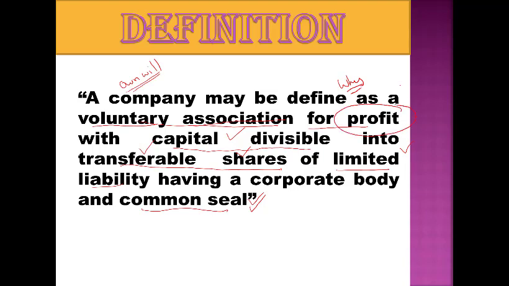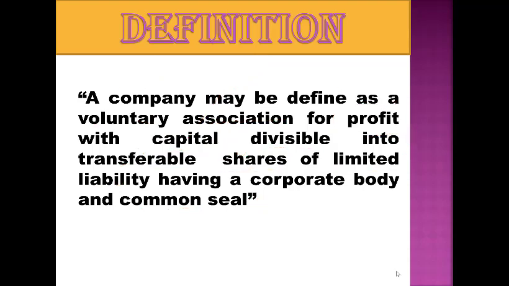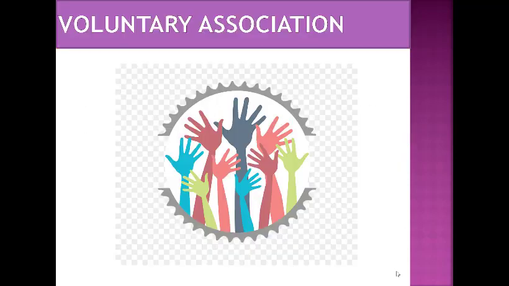For earning profit. With capital, it means if you want to be a part of a joint stock company, you need to invest capital. Without this investment of capital, you cannot be a part of this voluntary association. Now here one question arises: how can anyone make this capital investment into the joint stock company?